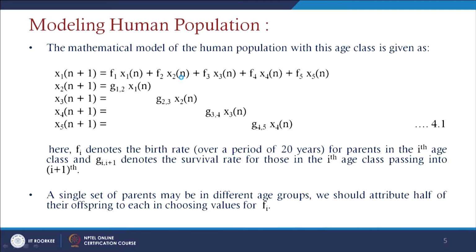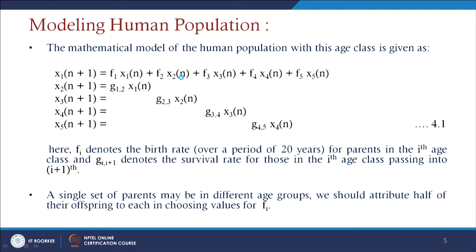If you see this x3, that age group also produces children whose age lies between 0 to 19. And similarly, you have x5 groups which also produce babies, whose age lies between 0 to 19. And the second group, x2, this population is given by G12 x1n. This means that after 19, those who have survived can come to the age group of x2.